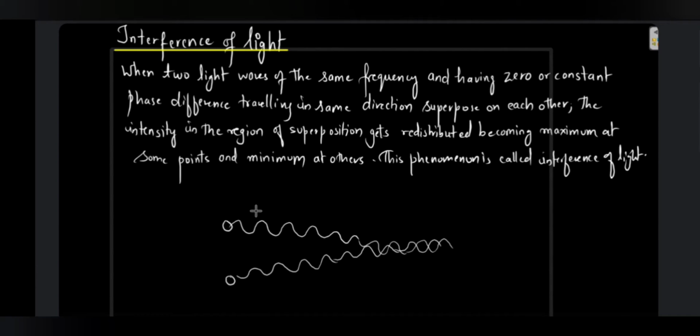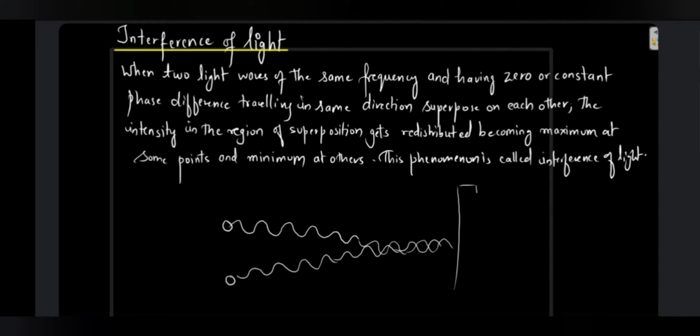Obviously, since they have the same frequency and the same wavelength, and they have either zero phase difference or a constant phase difference, they are going to superpose on each other. In this case, the intensity in the region of superposition gets redistributed, becoming maximum at some points and minimum at some points. Meaning what?